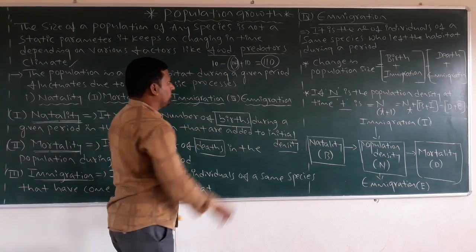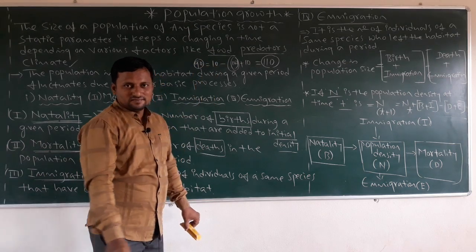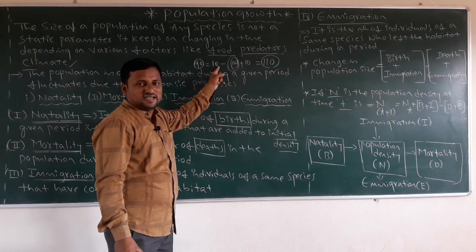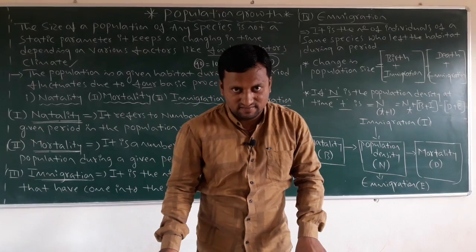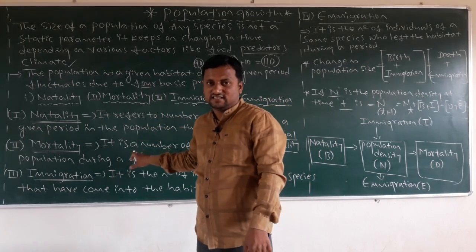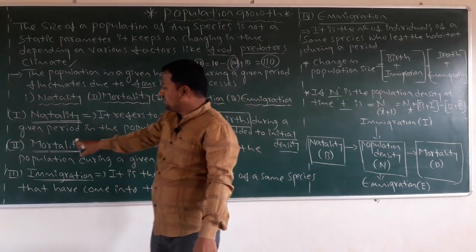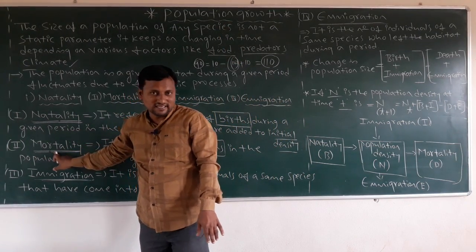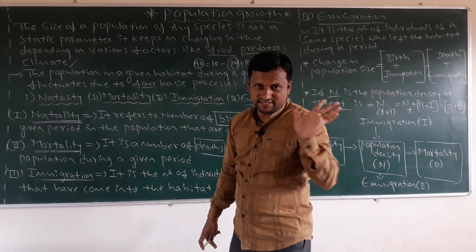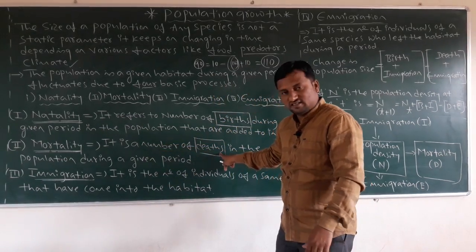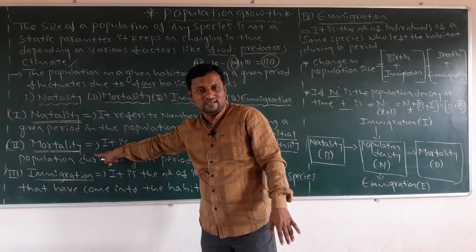Then what is the existing population? The existing population becomes 90. So this indicates that 10 organisms have died. Due to that death, it also affects the growth of a population, and that death concept we call mortality. Mortality means death in a given period. It is the number of deaths in the population during a given period. That's what we call mortality.